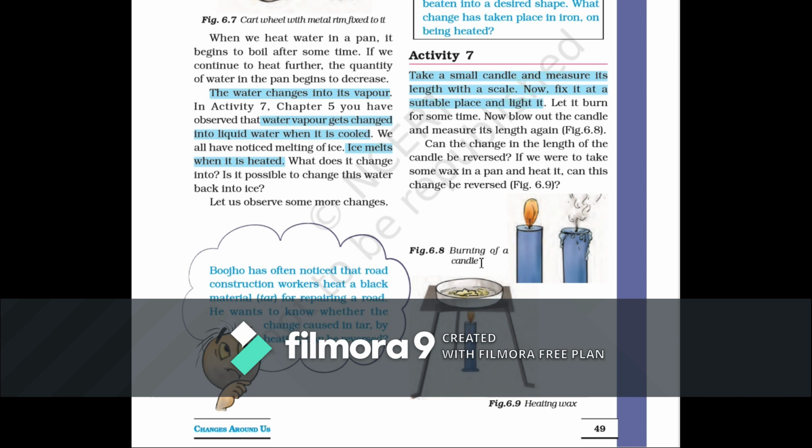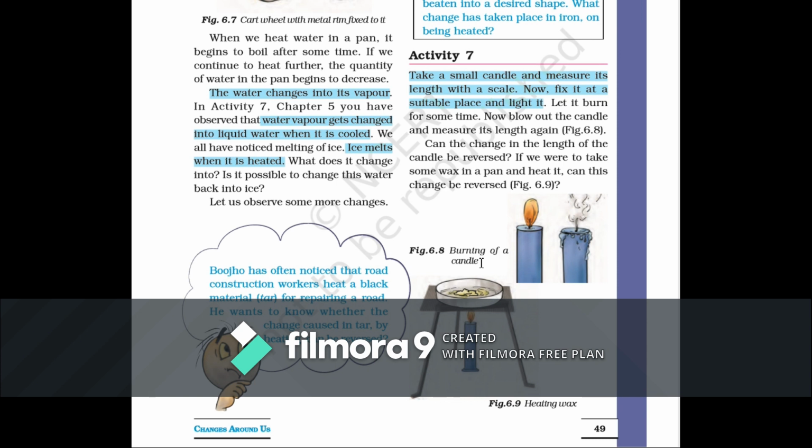In the first condition, the wax is melted along with burning, and burning produces two new products, that is ash and smoke. But in the second condition, your wax is only melted. If you keep it aside for some time, it becomes cool and comes back to its original solid form.